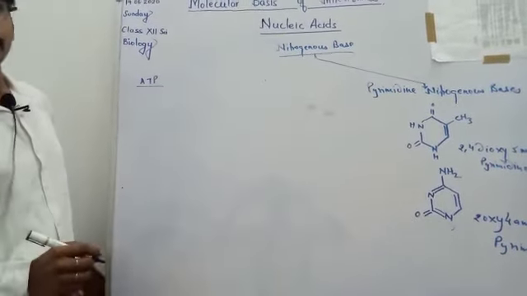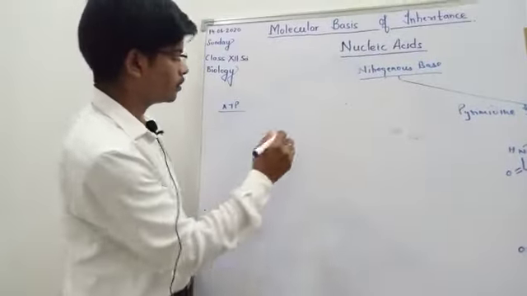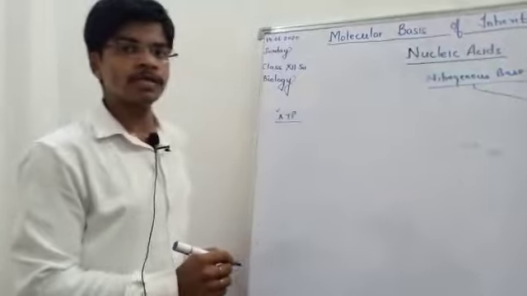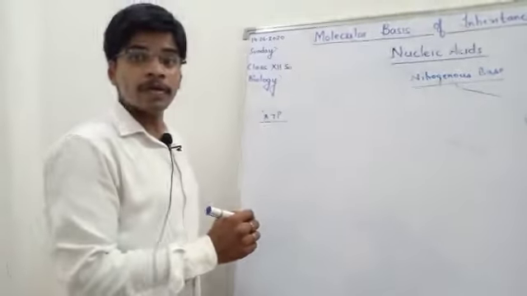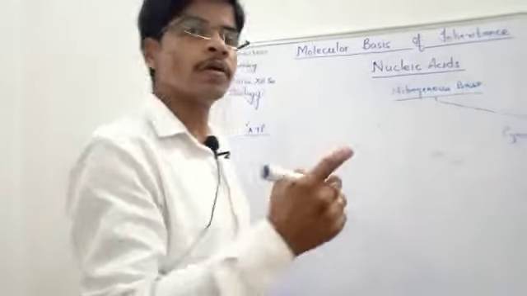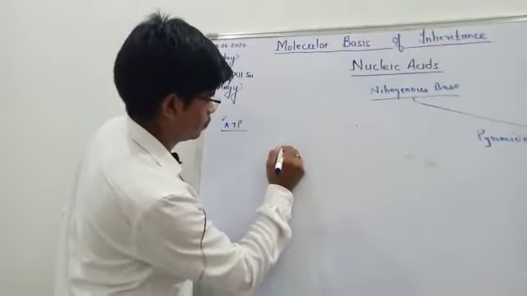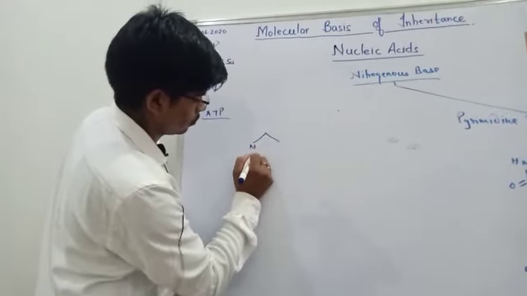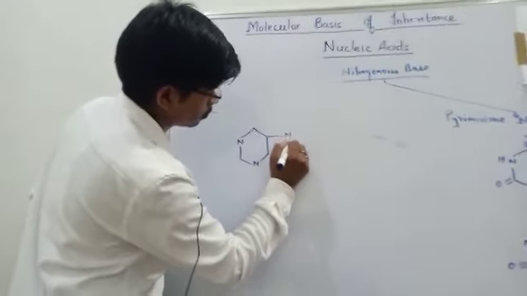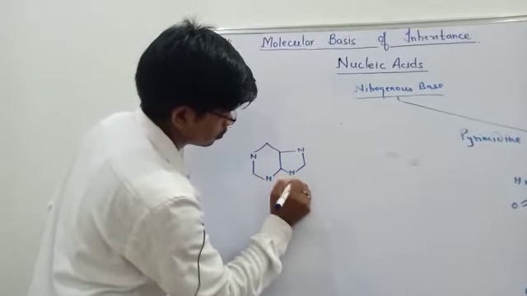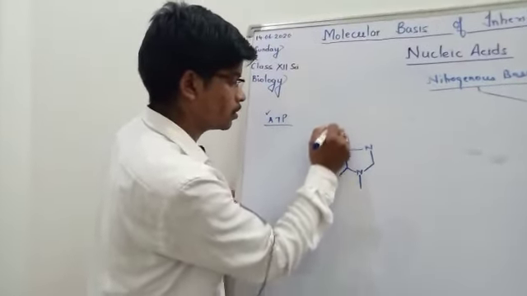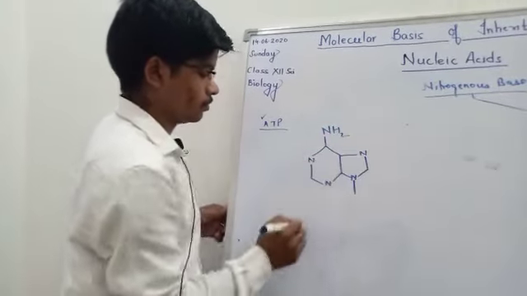It is an energy molecule. ATP means adenosine triphosphate. Adenosine means adenine plus 5 carbon sugar. This is adenine.